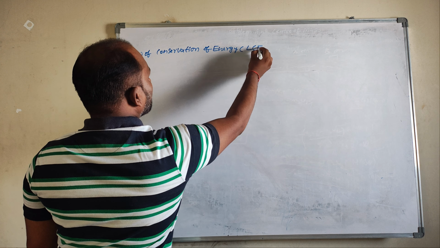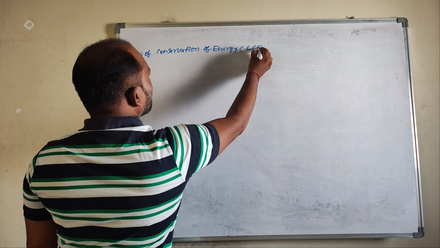Now I want the total energy of this ball. Total energy is equal to P plus KE. What is P? 40 joules. What is KE? 40 joules. So we get 80 joules. So what are the observations?